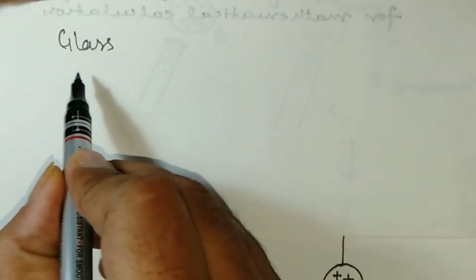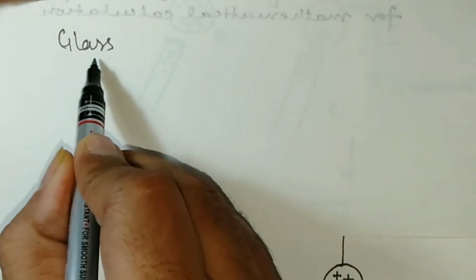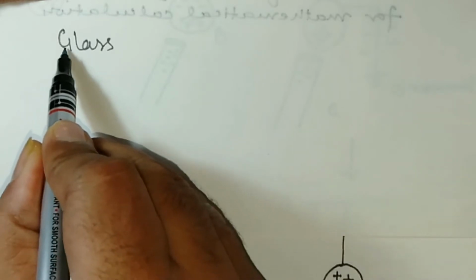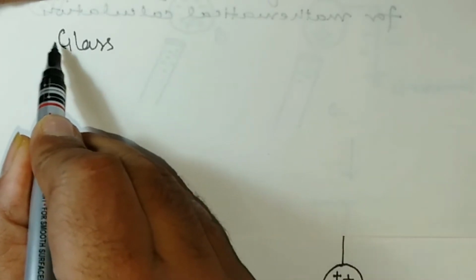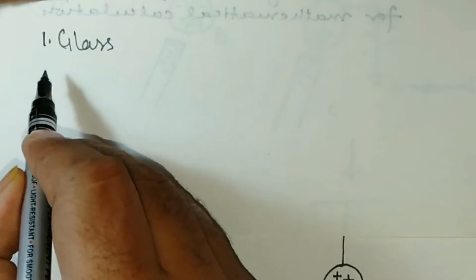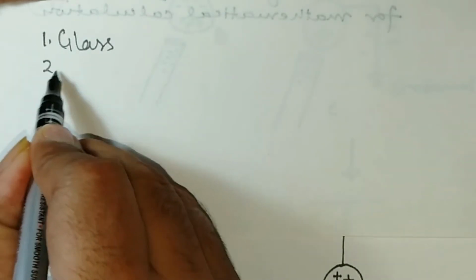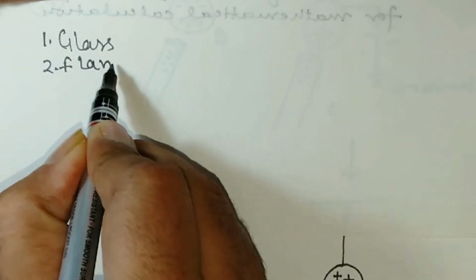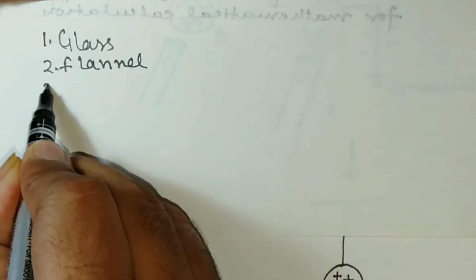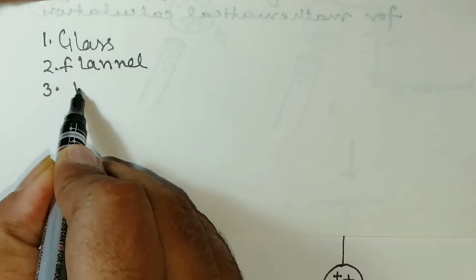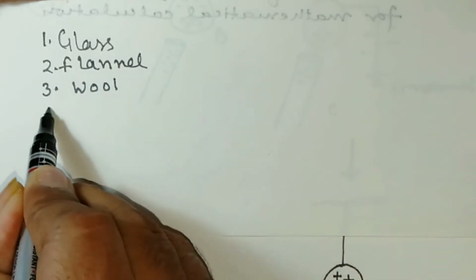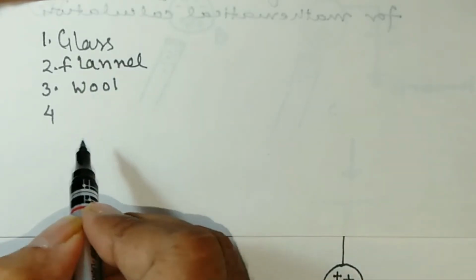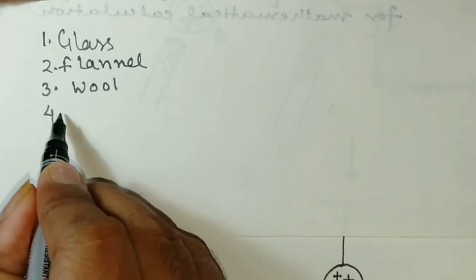Let us start. What is the electrostatic series? I am writing here some materials. The first is glass. The second is flannel. The third is wool. And the fourth is silk.